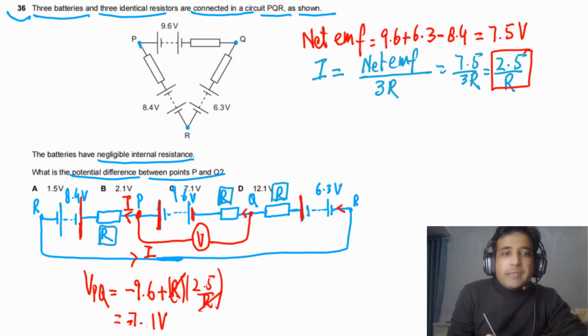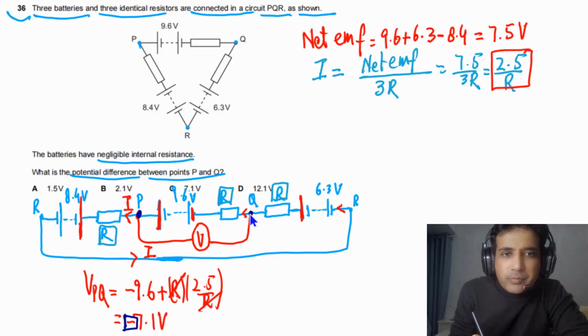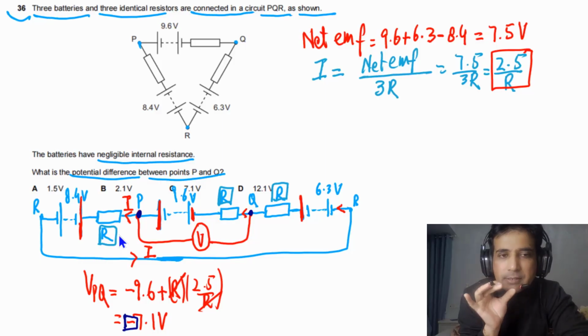This is minus. Let's try to understand what this negative sign is telling us. Negative sign is simply telling us that point P is at higher potential as compared with point Q. So if you go from P to Q, potential is decreasing. If you go from Q to P, potential is increasing. So this is what negative sign is telling us.